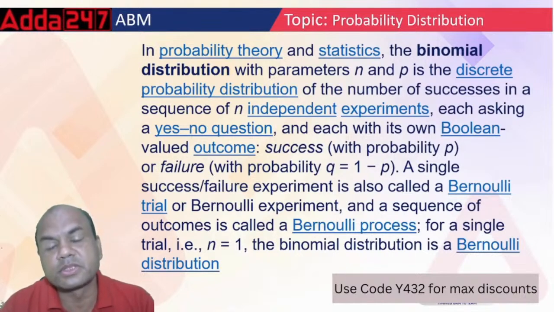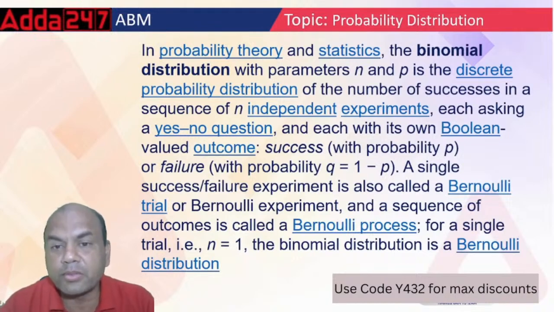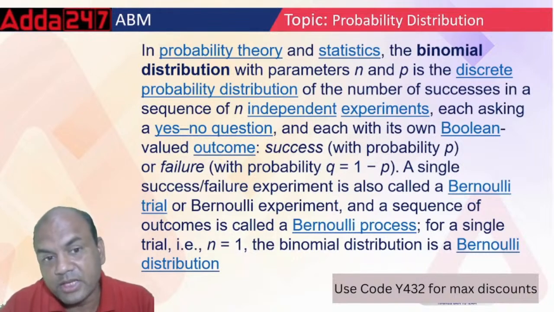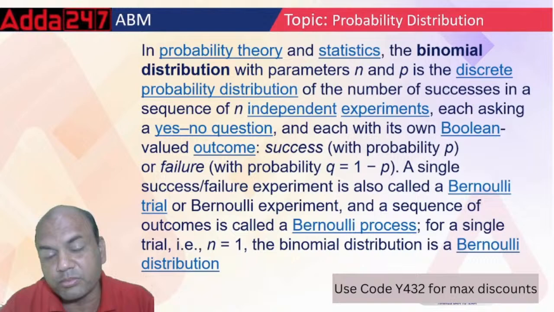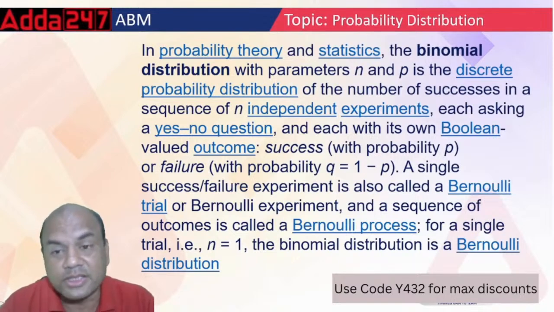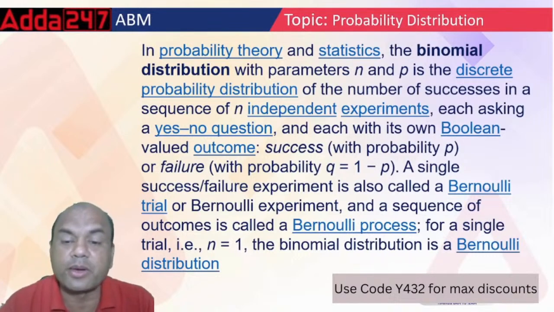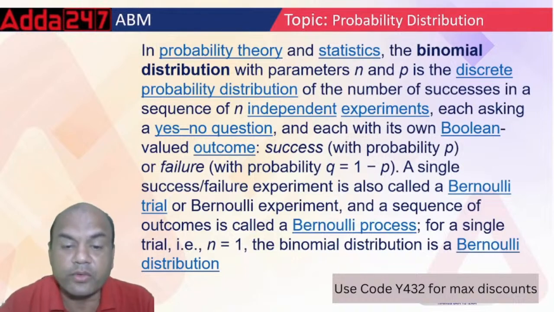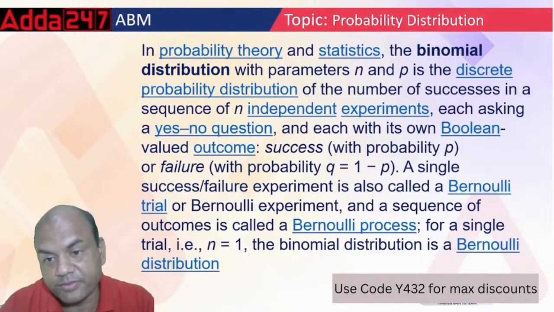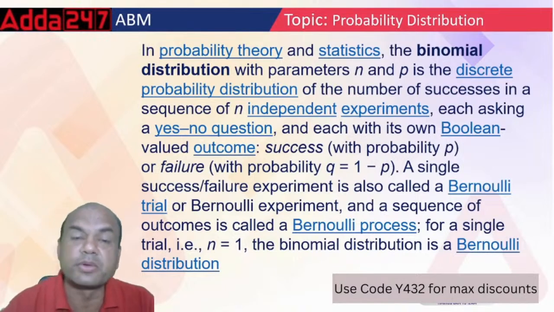In probability theory and statistics, the binomial distribution with parameters n and p is the discrete probability distribution of the number of successes in a sequence of n independent experiments, each asking a yes/no question and each with its own Boolean valued outcome. My God, such a big definition, isn't it? Success P and failure Q, 1 minus P. A single success or failure experiment is called a Bernoulli experiment, and a sequence of outcomes is called a Bernoulli process. For a single trial, that is n equal to 1, the binomial distribution is the Bernoulli distribution.